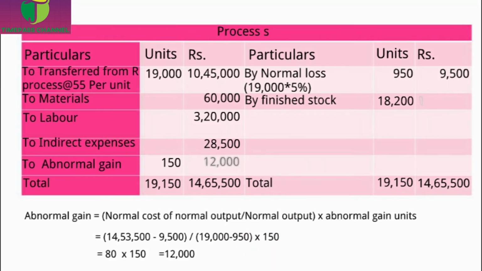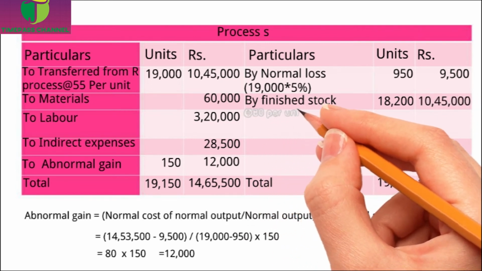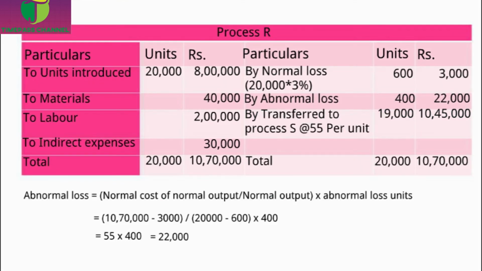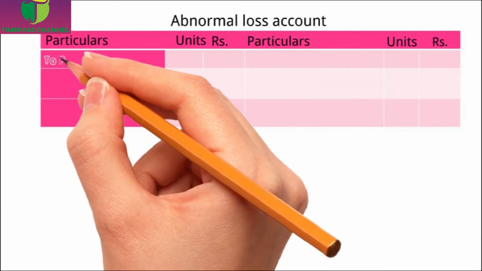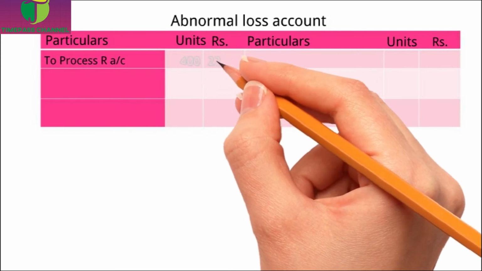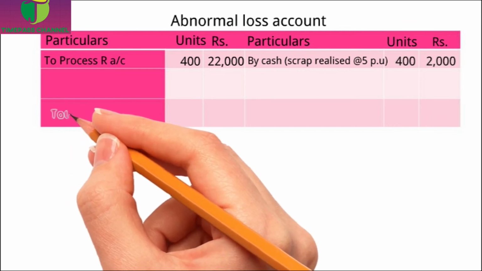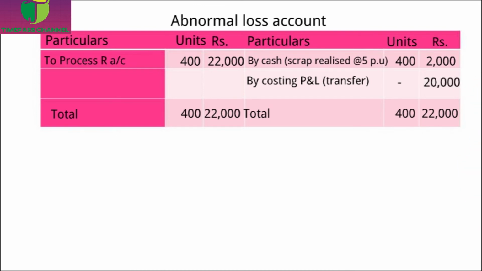Now we have to calculate the value of finished stock. It is the balancing figure of process S account, and the value per unit is rupees 80. In process R account, we have abnormal loss. So this abnormal loss will appear in abnormal loss account debit side. And process R realized a scrap value of 5 per unit. So this loss units 400 into 5, 2000. That I'll write it in the credit side of abnormal loss account. And the balance is transferred to profit and loss account, 20,000.